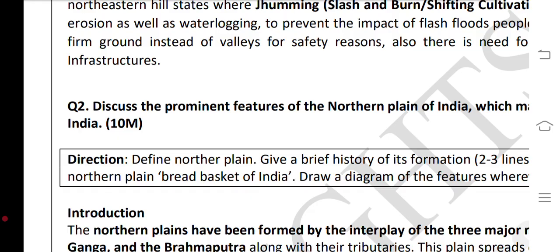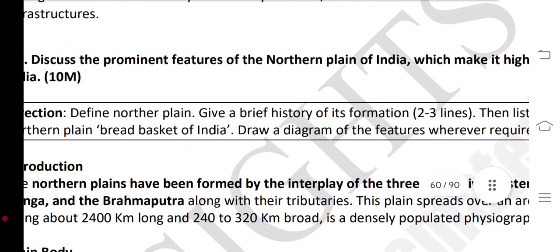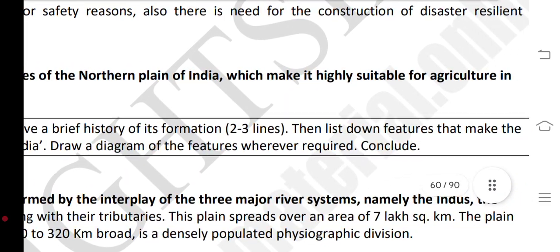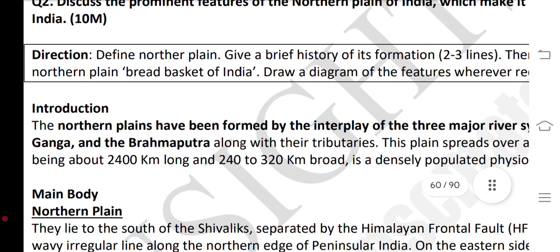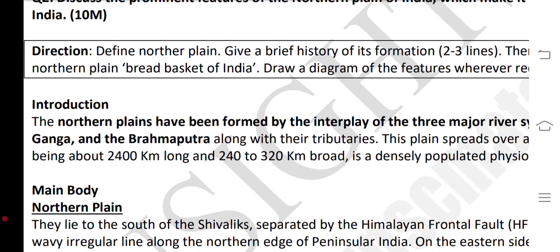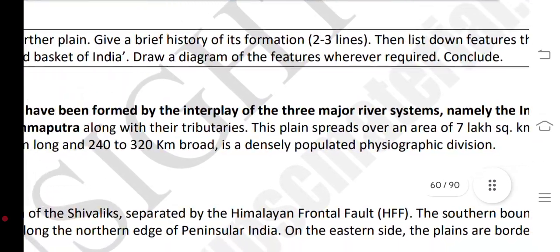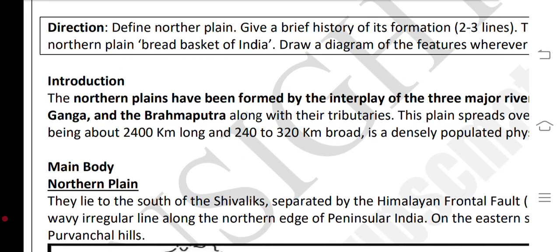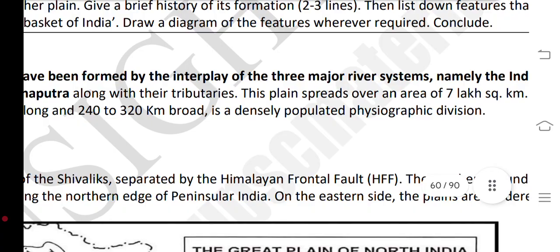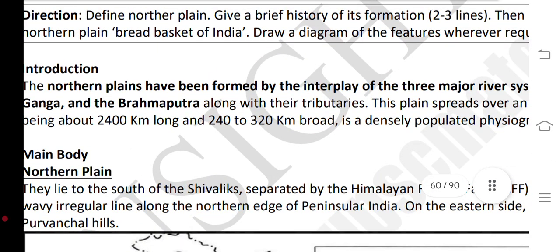Question number 2. Discuss the prominent features of the northern plains of India which make them highly suitable for agriculture in India. 10 minutes. Direction. Define the northern plains and give a brief history of its formation in 2 to 3 lines, then list down features that make the northern plain the bread basket of India, and draw diagrams of the features wherever required, with a conclusion.